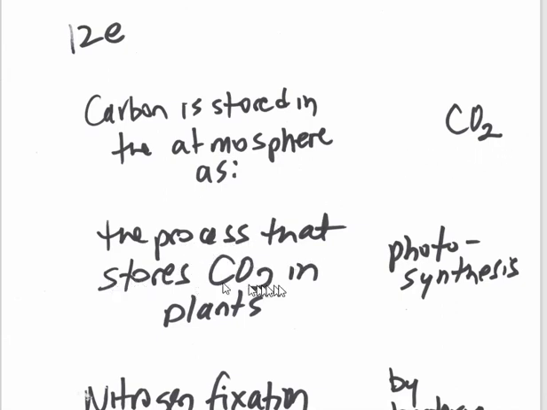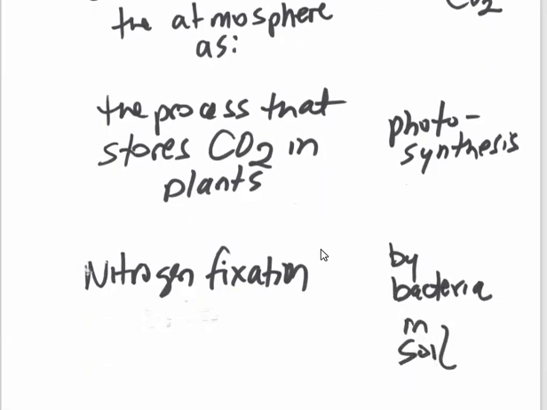The process that stores the CO2 in plants with the help of sunlight is photosynthesis. So this would be another part of the Mars planetary colonization that would be extremely important. It's 2021 right now. Just kind of dreaming a little bit.